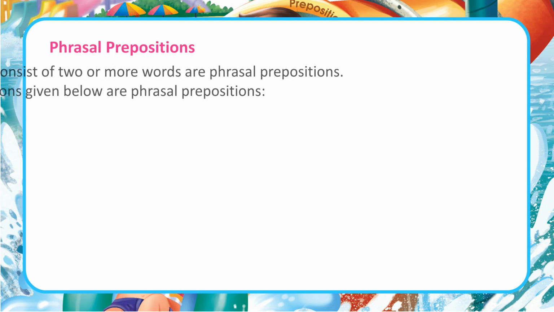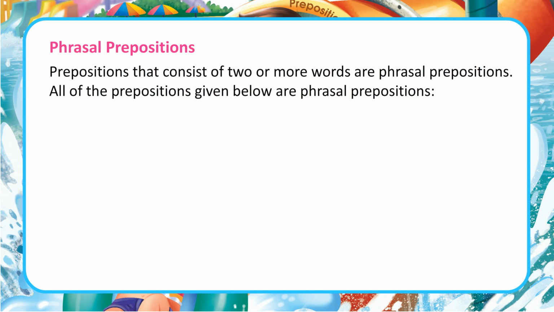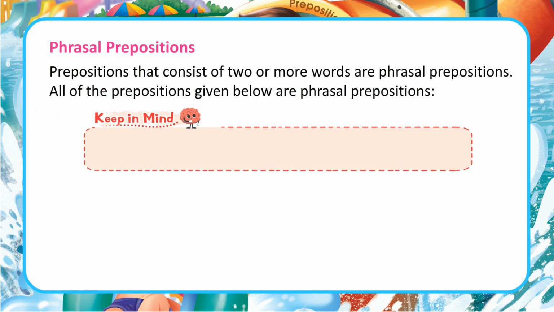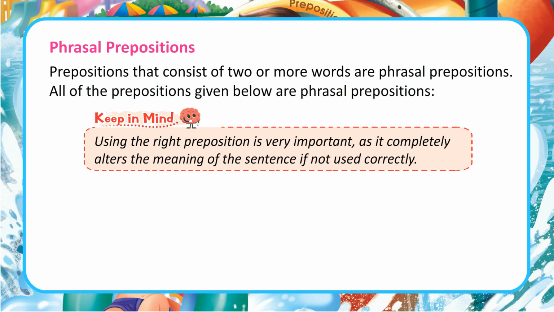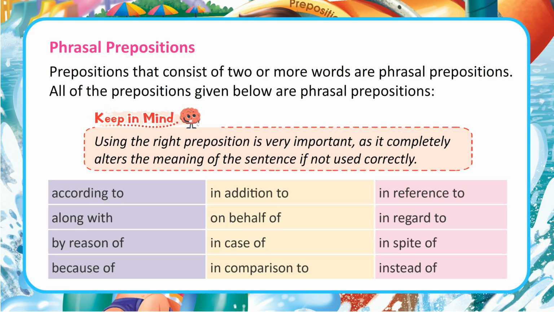Phrasal prepositions. Prepositions that consist of two or more words are phrasal prepositions. All of the prepositions given below are phrasal prepositions. Keep in mind, using the right preposition is very important, as it completely alters the meaning of the sentence if not used correctly. According to, in addition to, in reference to, along with, on behalf of, in regard to, by